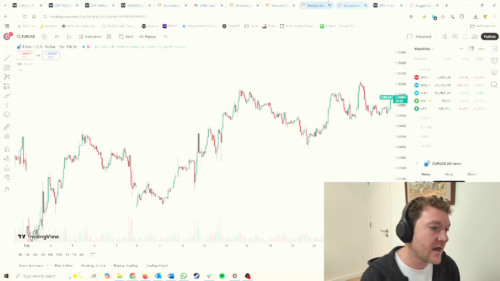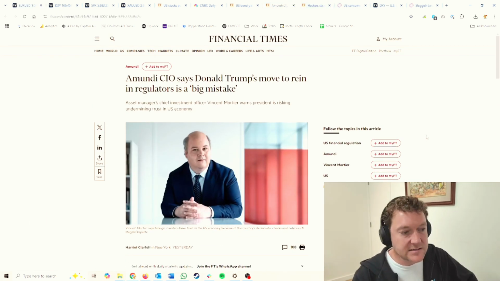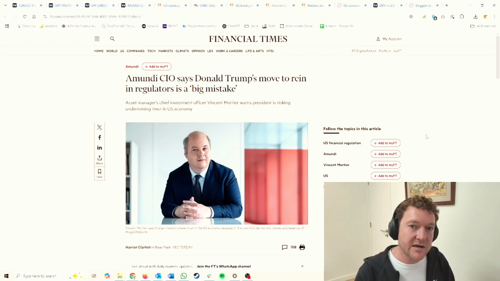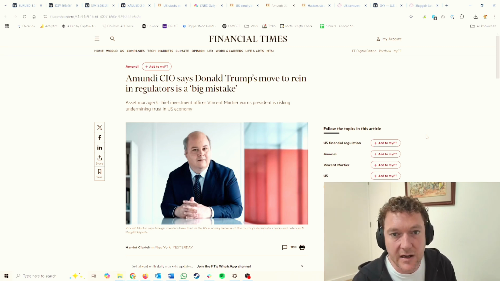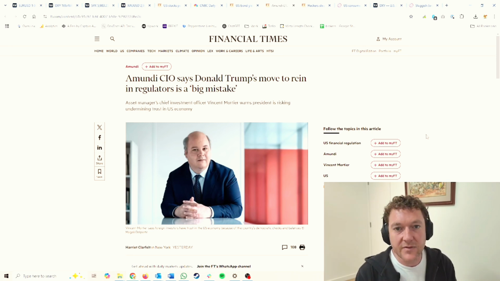But then today, the chief investment officer of Amundi has said that Trump's move to rein in regulators is a big mistake. And I think this is something that we as traders and we as investors really need to keep an eye on. If regulators in the United States start losing their independence to the executive, then things can become very risky indeed. We could see huge investor flight. We could see huge unpredictability in the markets.